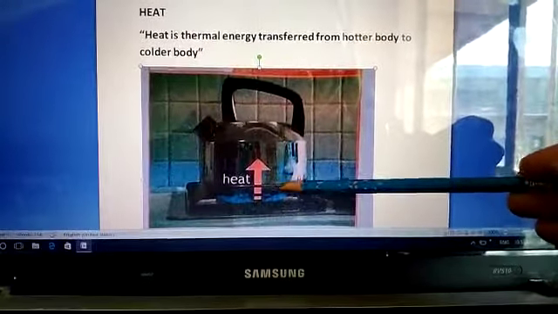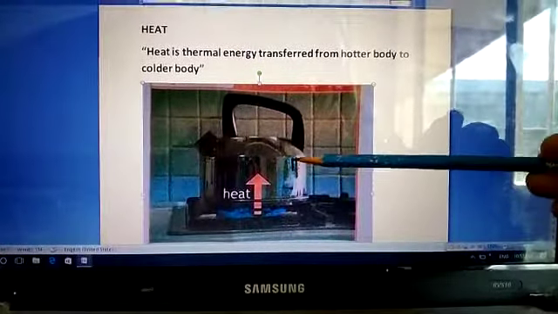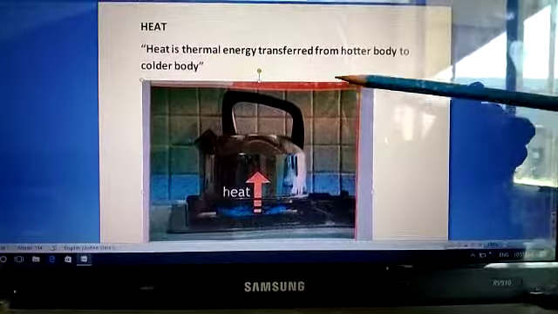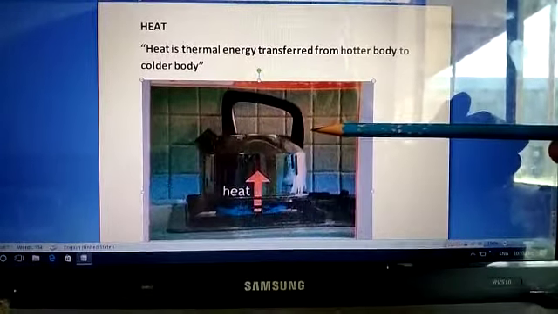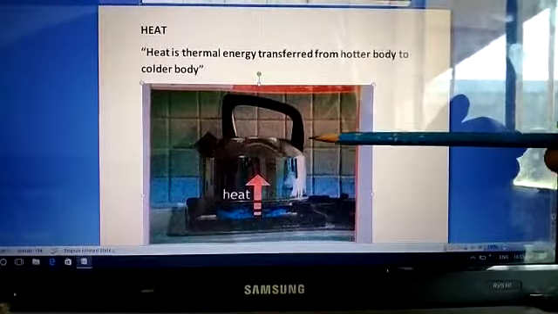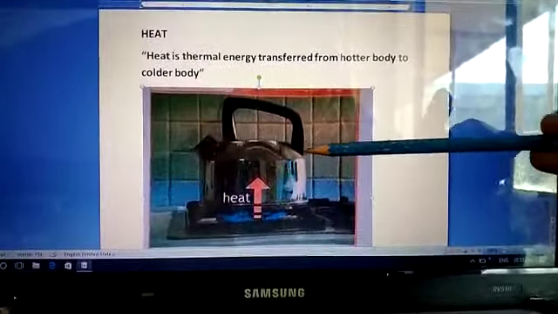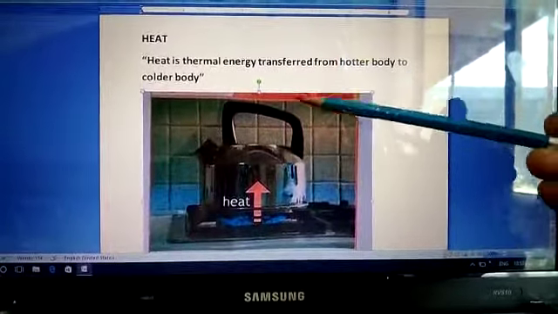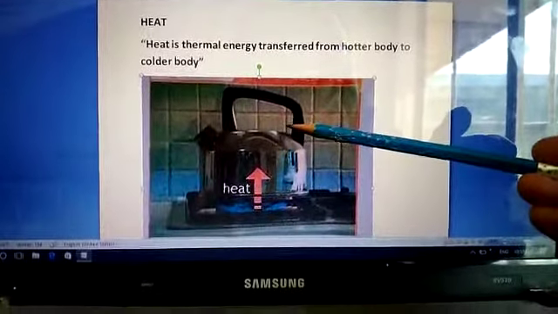Or you can also say that the total energy of the molecules present inside a material, that energy you call the heat. Clear? Average kinetic energy, when you take the average of the kinetic energy, then that you call the temperature. And when you sum up all the energy of the molecules, that you call the heat. And heat is also an energy that flows from a hotter body towards the colder body.